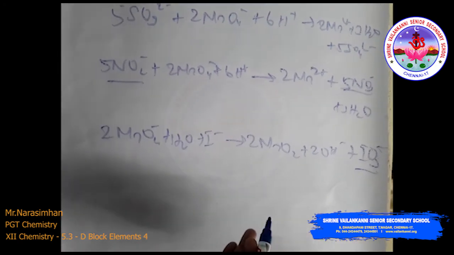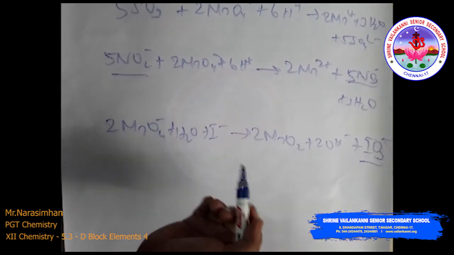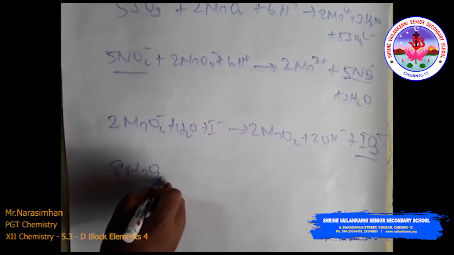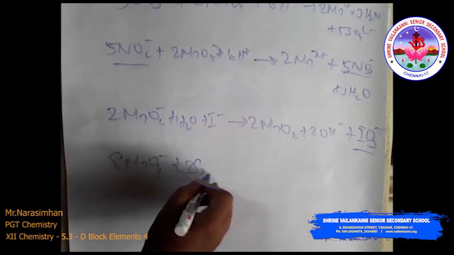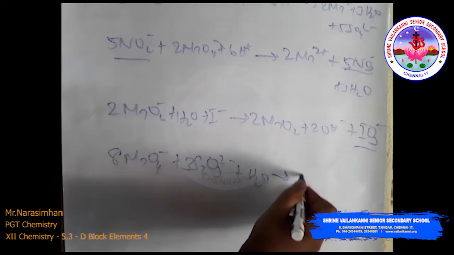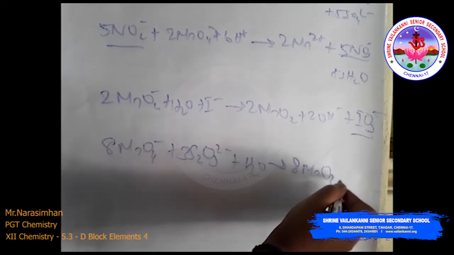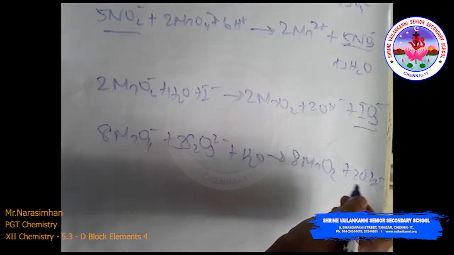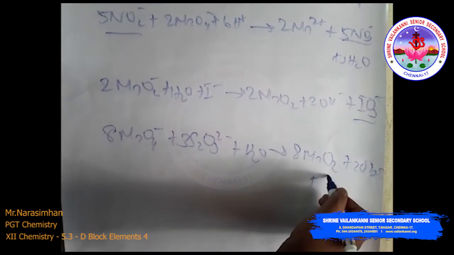Then thiosulfate is oxidized to sulfate: 8MnO4 minus plus 3S2O3 2 minus plus H2O gives 8MnO2 plus 2OH minus and 6SO4 2 minus.